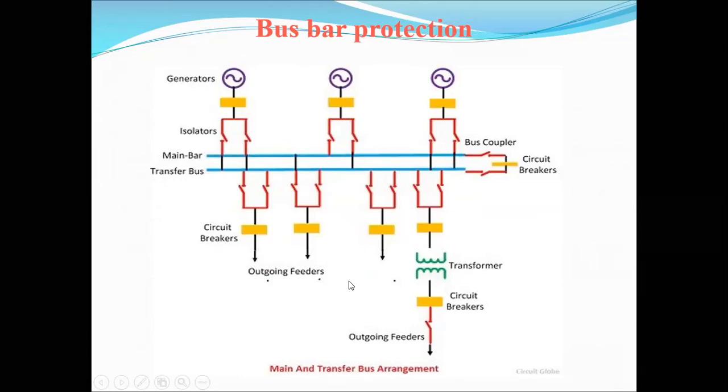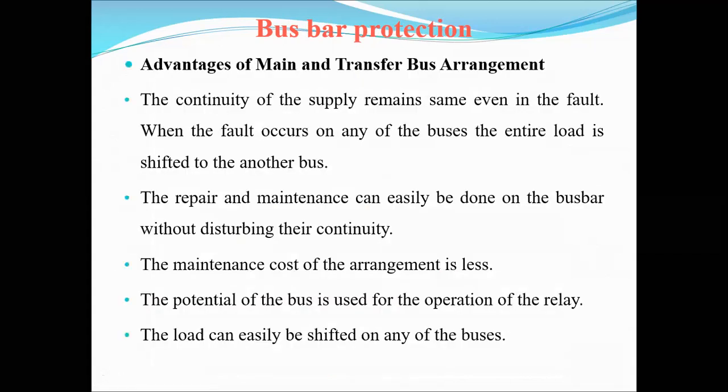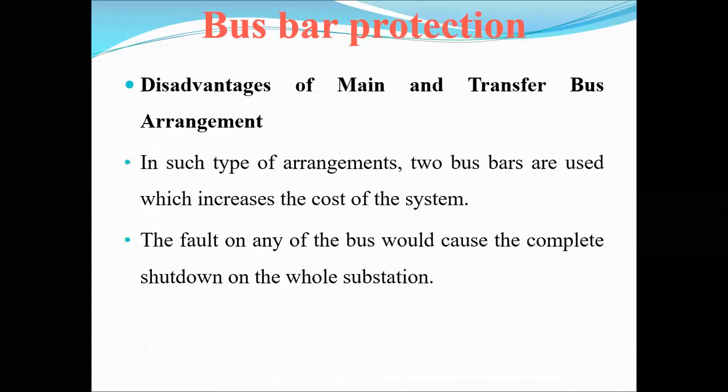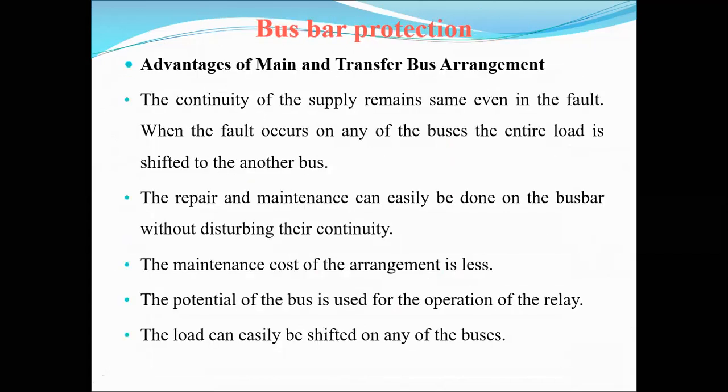Therefore, by using this transfer bus bar, the continuity of the supply is obtained. This is one of the major important advantages in the main and transfer bus bar system. The continuity of the supply remains the same even in the faults. If any faults are obtained, there is no discontinuity of the supply.